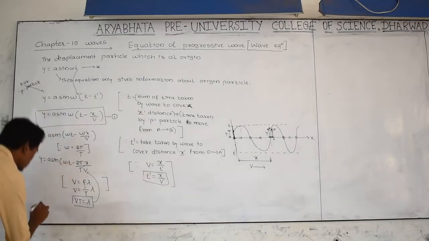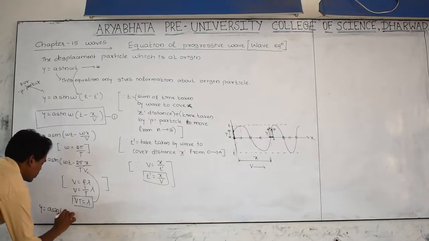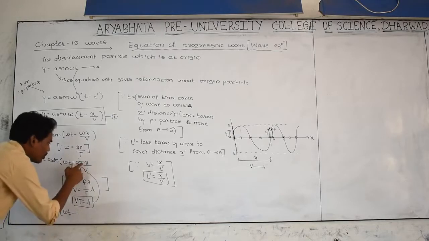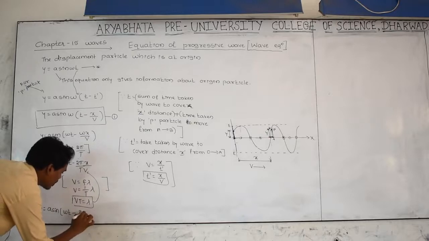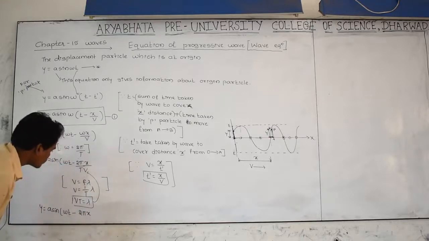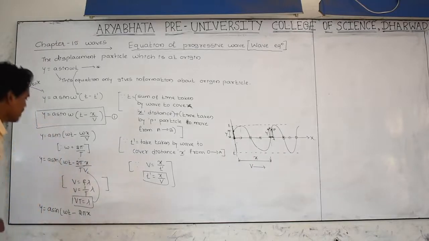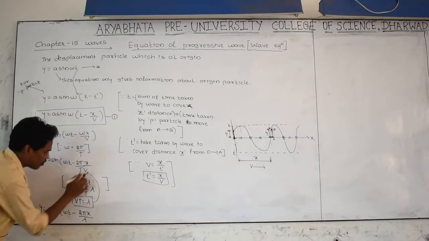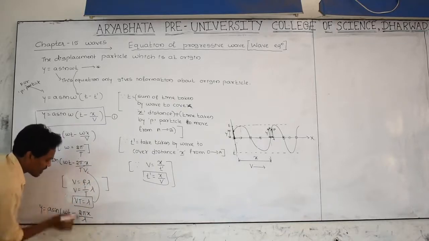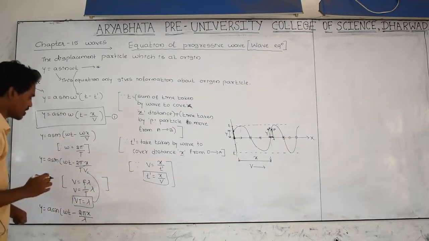This becomes y equal to a sin of omega t minus 2 pi x, and T into v can be written as lambda. 2 pi x as it is, and I am continuing here.